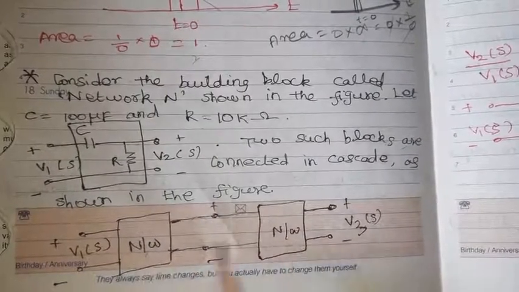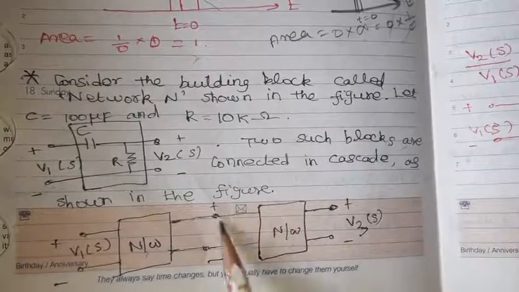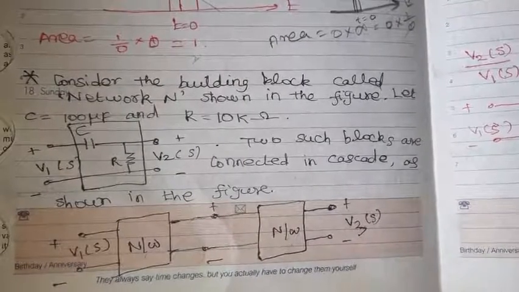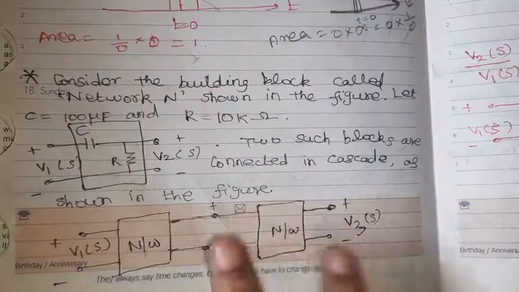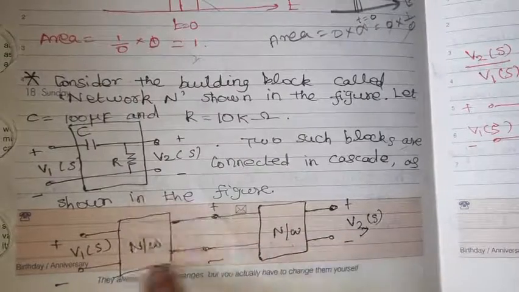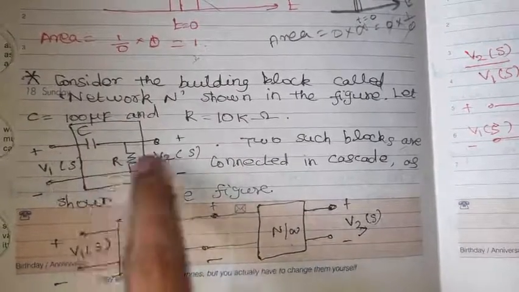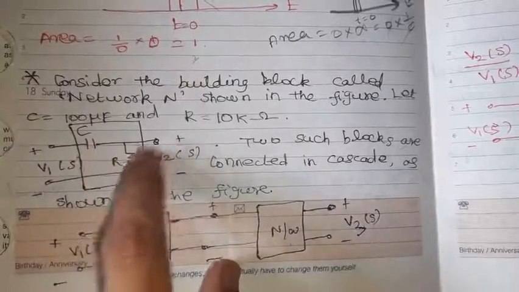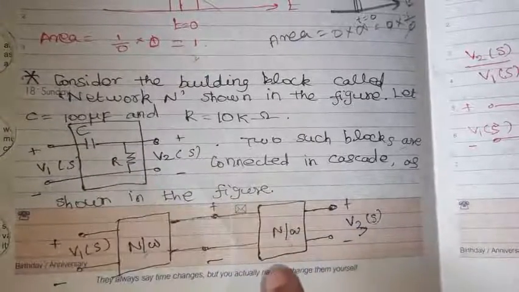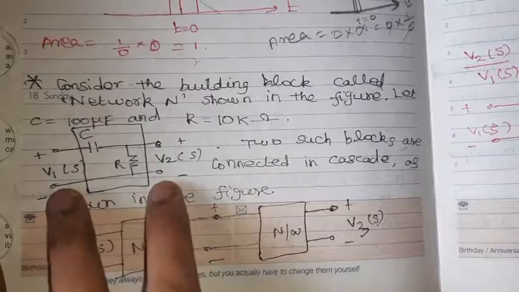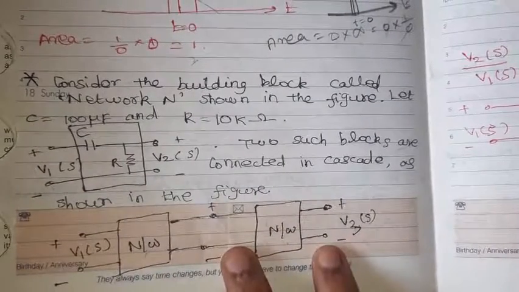Network 1, network 2. So V1 of S, this is V2 of S, this is V3 of S. So V1, V2 and V2, V3 are connected in cascade. What is the network actually? An RC series network.